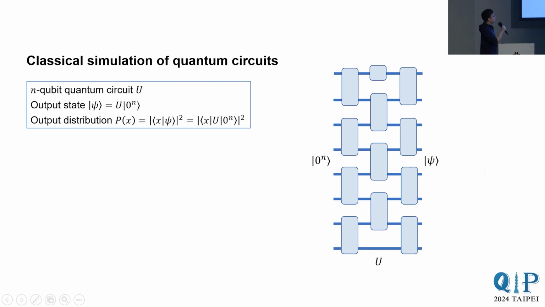So in this talk, we consider n-qubit quantum circuits composed of 1 and 2 qubit gates. When run on input the all-zero state, a circuit U specifies an n-qubit output state psi. Measuring psi in the computational basis induces an output distribution P over the set of all n-bit strings. The probability of observing a string X is given by this expression. We're going to stick to these notations throughout the talk.